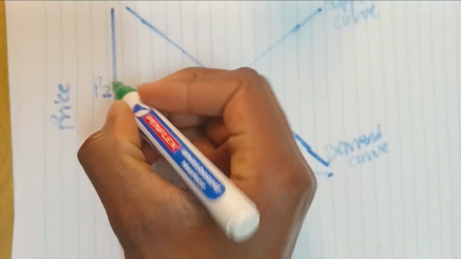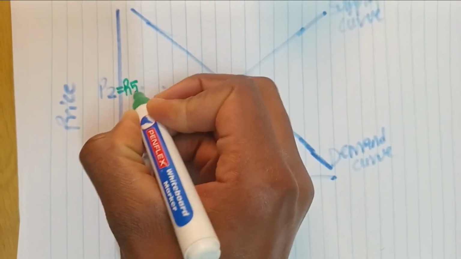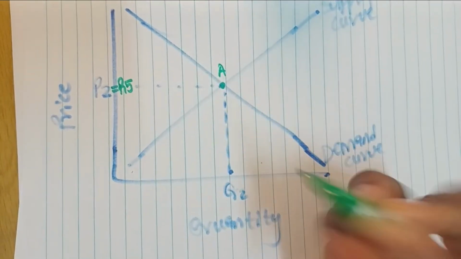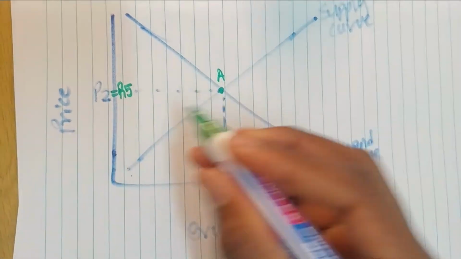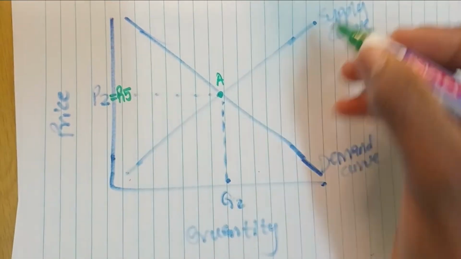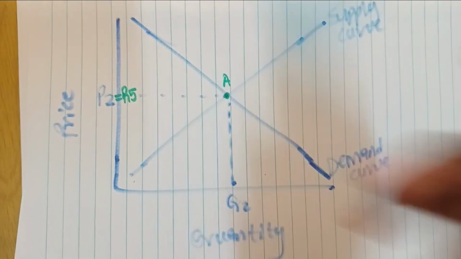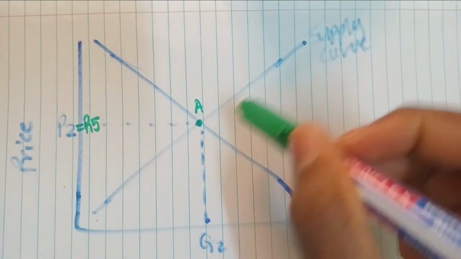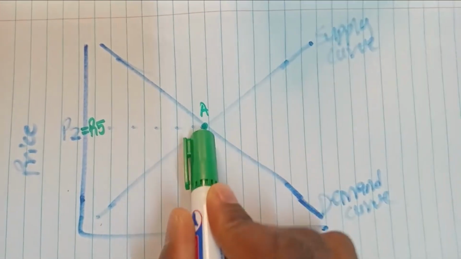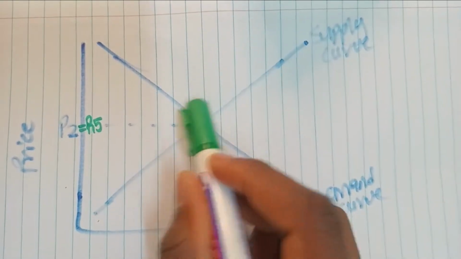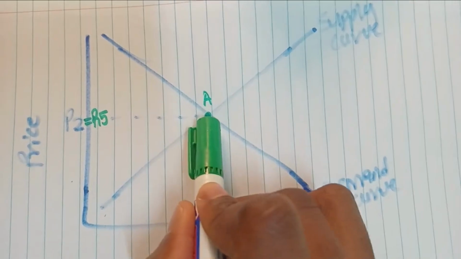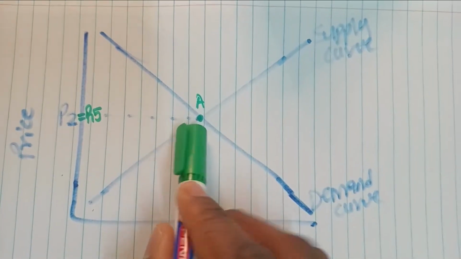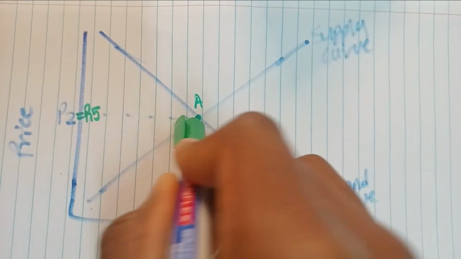Okay, so let's see P2 as 5 rand, and this was our equilibrium price at A, where the quantity supplied is equal to the quantity demanded. So the suppliers supplied 100 oranges and the consumers demanded 100 oranges, so there was no shortage or surplus.